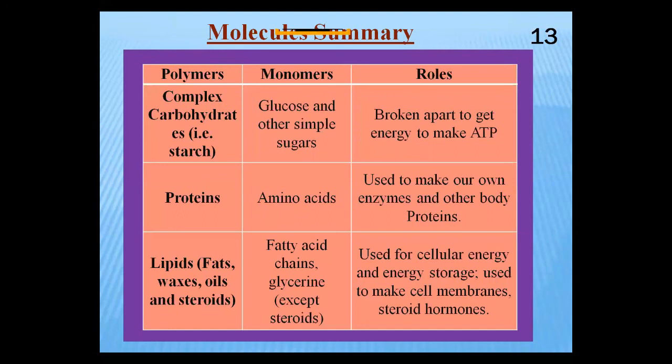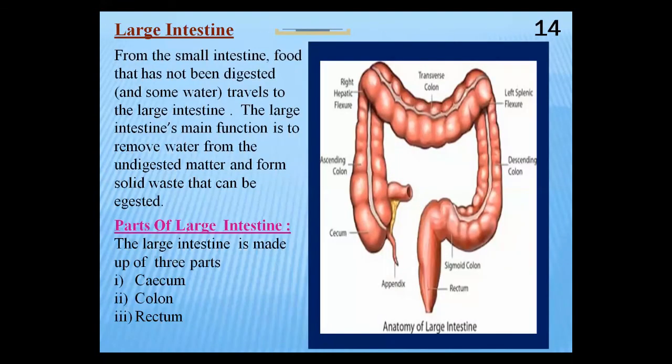Okay, that's why it is very much important. That means food should be properly digested, and it should be properly absorbed in our body, and through the assimilation process it moves towards all parts of the body. You know, students, in our body, step by step, digestion is very much important in the human body. We have discussed the large intestine, okay, and in the large intestine we discussed the parts: cecum, colon, and rectum.